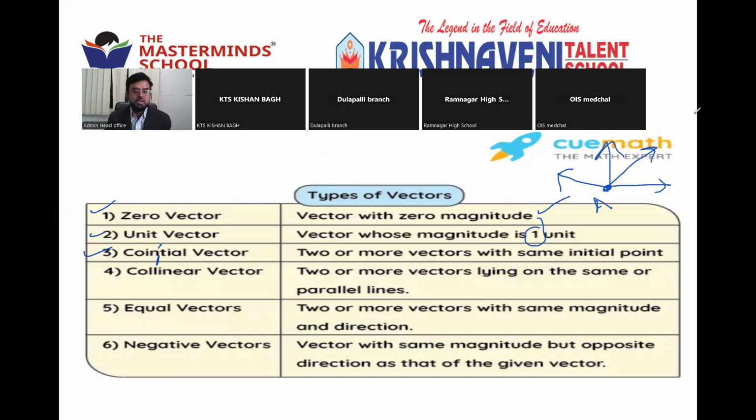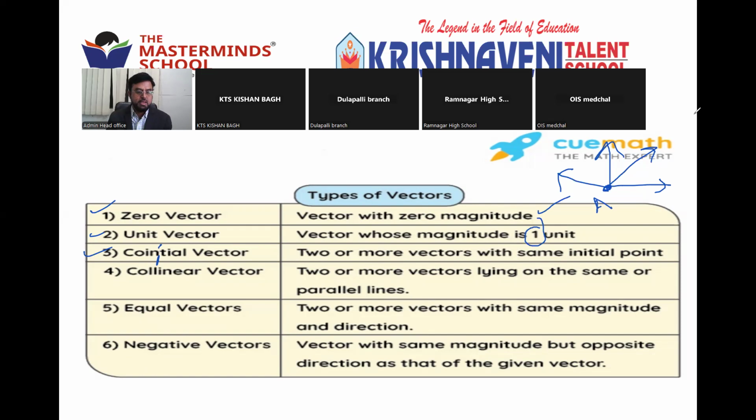For example, if you go to a railway station, from the same station many trains will go. Some will go to Delhi, some to Goa, some to Vizag. So the starting point is the same, but they are going in different directions, to different destinations. Similarly, vectors which start from the same position and move in different directions are called co-initial vectors. C-O-I-N-I-T-I-A-L, co-initial.